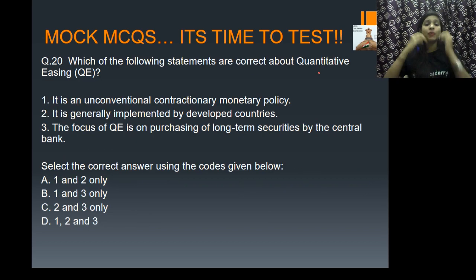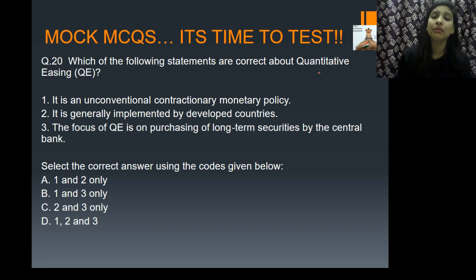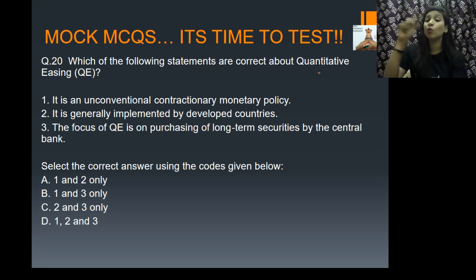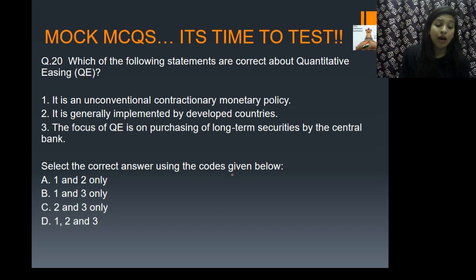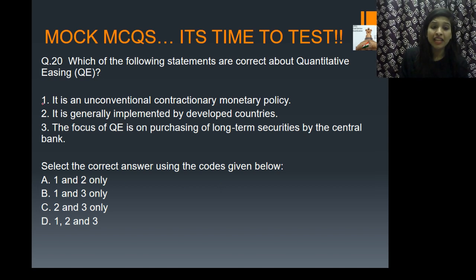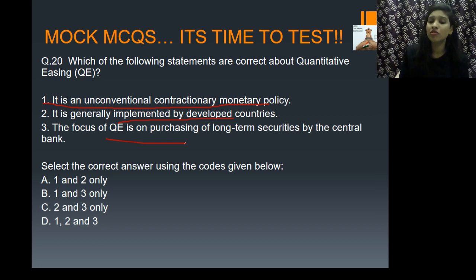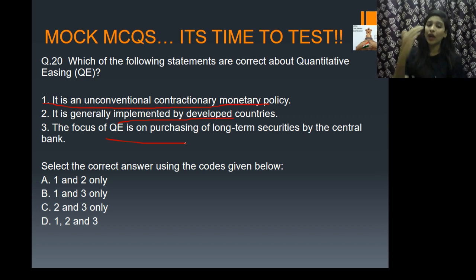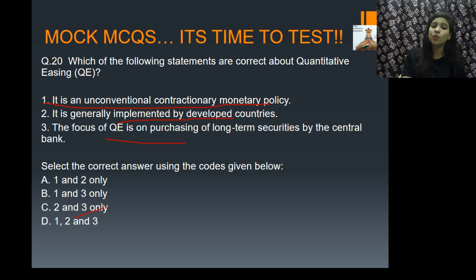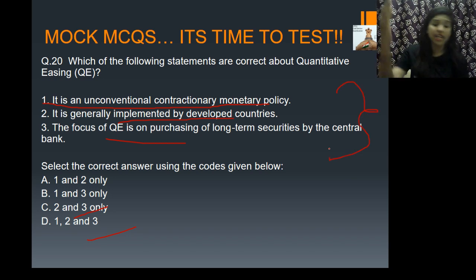Okay. And the next question is, which of the following statements are correct about quantitative easing? It is QE. Now, it is an unconventional contractionary monetary policy. Next, it is generally implemented by developed countries. Next one tells the focus of quantitative easing is on purchasing of long-term securities by the central bank. Select the correct answer using the given code. Option A tells 1 and 2, B tells 1 and 3, C tells 2 and 3, and D tells 1, 2 and 3. So which one do you think, guys, is right about quantitative easing?